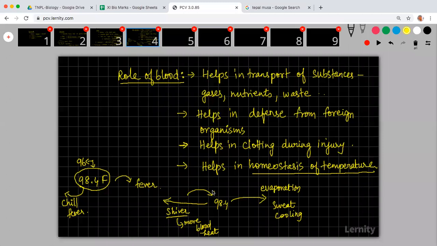The temperature in your body is dependent on the pumping of the blood. Homeostasis can be defined as equilibrium. Your body will try to maintain homeostasis. The word homeostasis can be considered as equilibrium, in this case equilibrium of temperature. Homeostasis is there for many things. Say, for example, inside your body the insulin level should be constant, the glucose level should be constant.